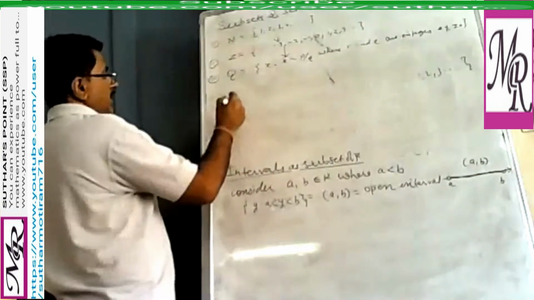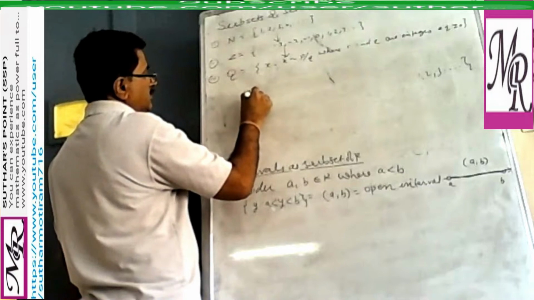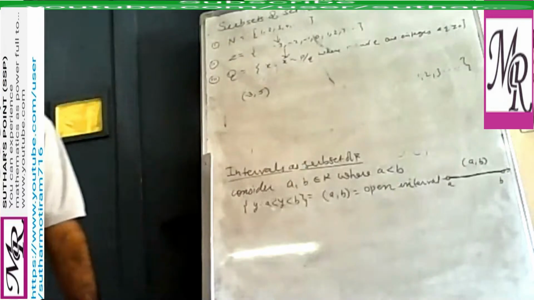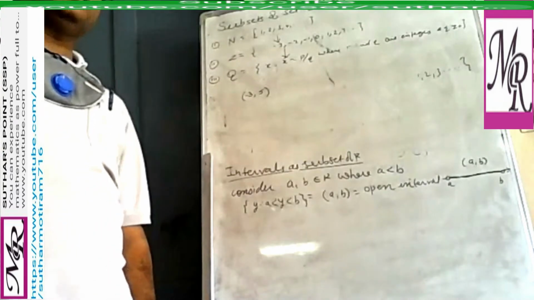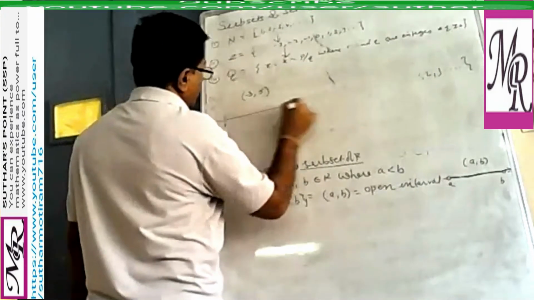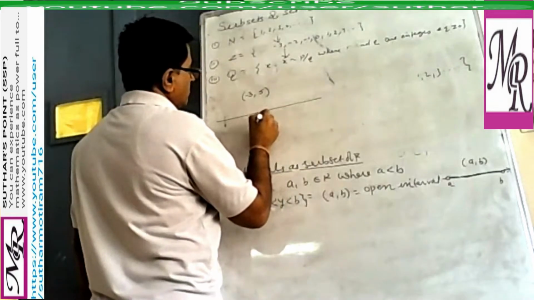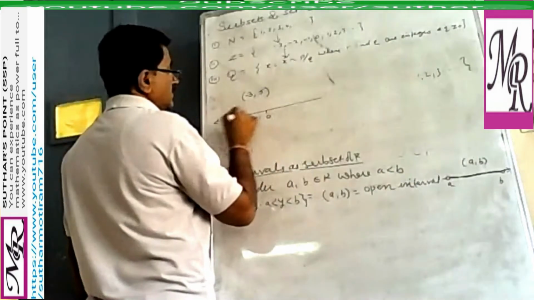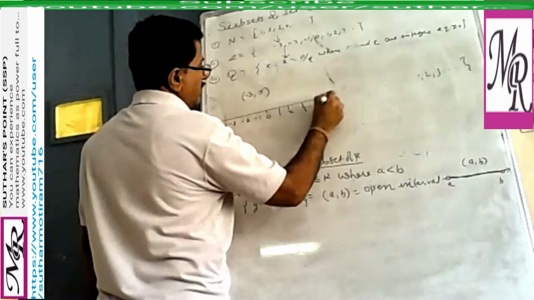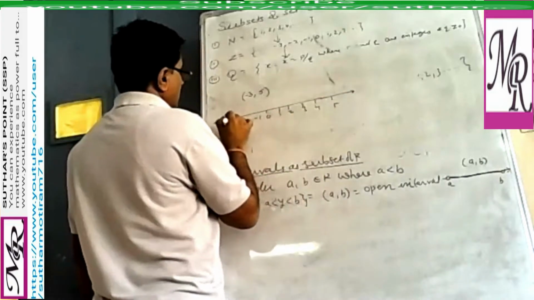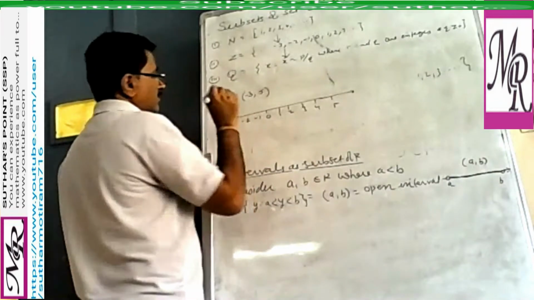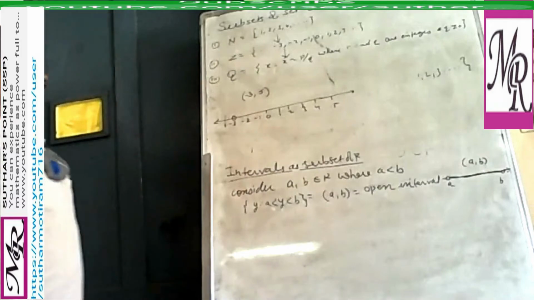Suppose we take an example, if we have the open interval minus 3 comma 5. Then if you want to write this on the number line, then you take like this 0, minus 1, minus 2, minus 3, here 1, 2, 3, 4, and 5. Now we have to take minus 3, but not exactly minus 3, greater than minus 3.